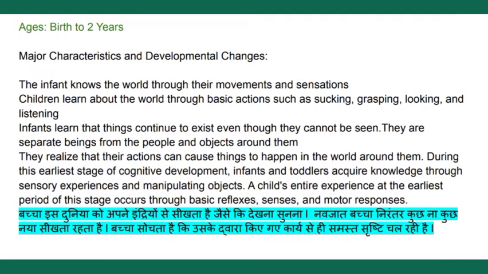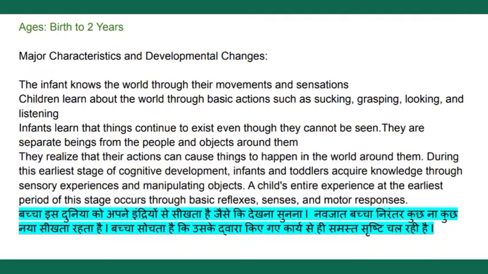They realize that their actions can cause things to happen in the world around them. So what they think is whatever action they are doing actually causes things to happen in the world around them. During this earliest stage of cognitive development, infants and toddlers acquire knowledge through sensory experiences and manipulating objects. So they learn all things through their senses.